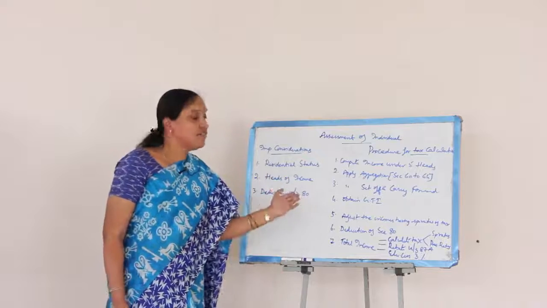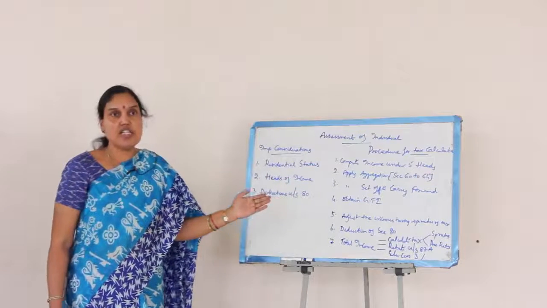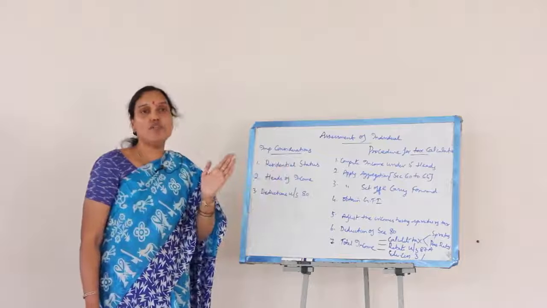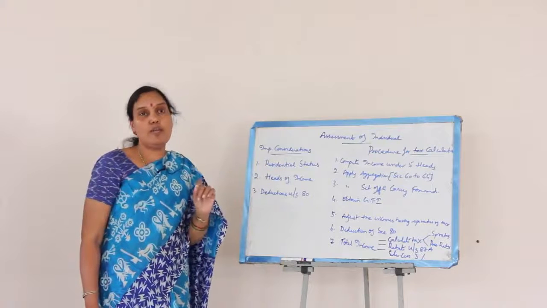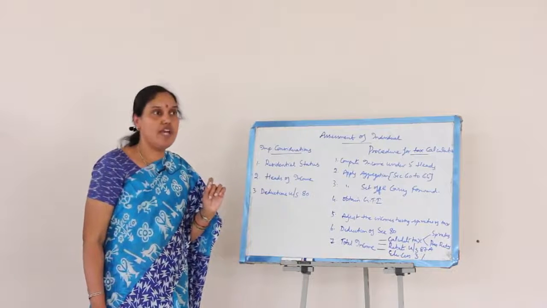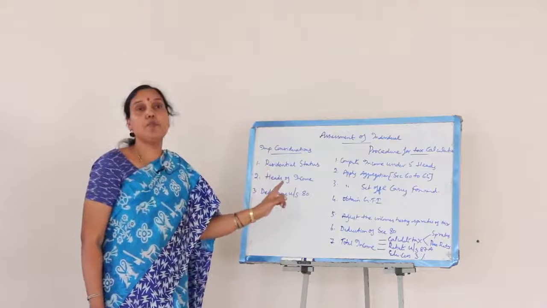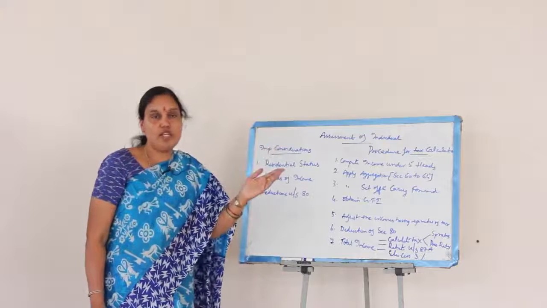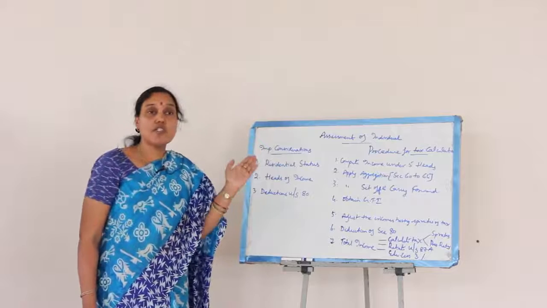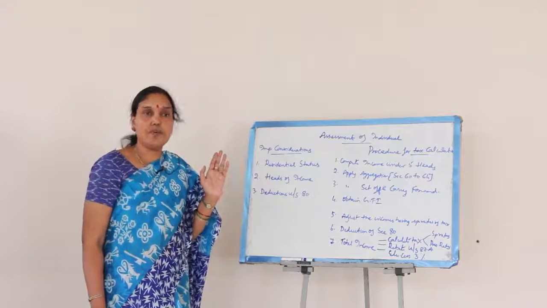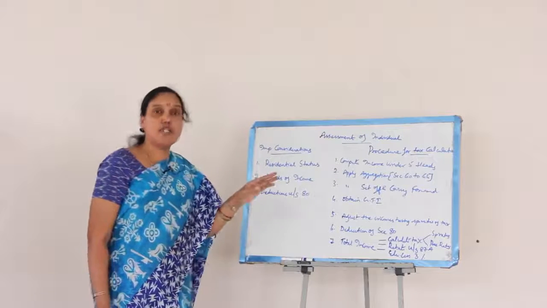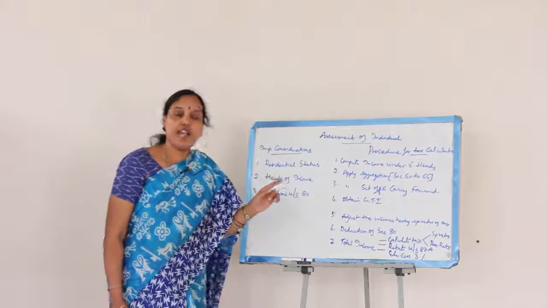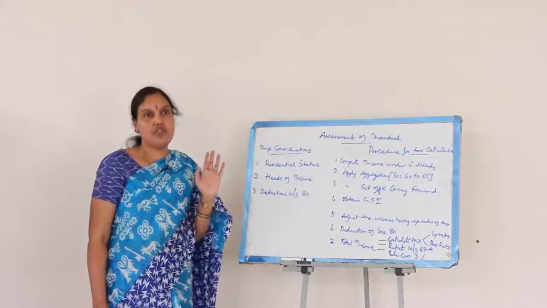So currently for this assessment year 2017-18, previous year being 16-17, the exemption limit in case of all individuals, male or female, who are below 60 years of age, is up to 2.5 lakhs, which means up to 2.5 lakhs there is no tax liability. 2.5 to 5 is the first slab where the rate of tax is 10%. The second slab is 5 to 10 lakhs, where the rate of tax is 20%, and whenever income is more than 10 lakhs, the rate of tax is 30%.